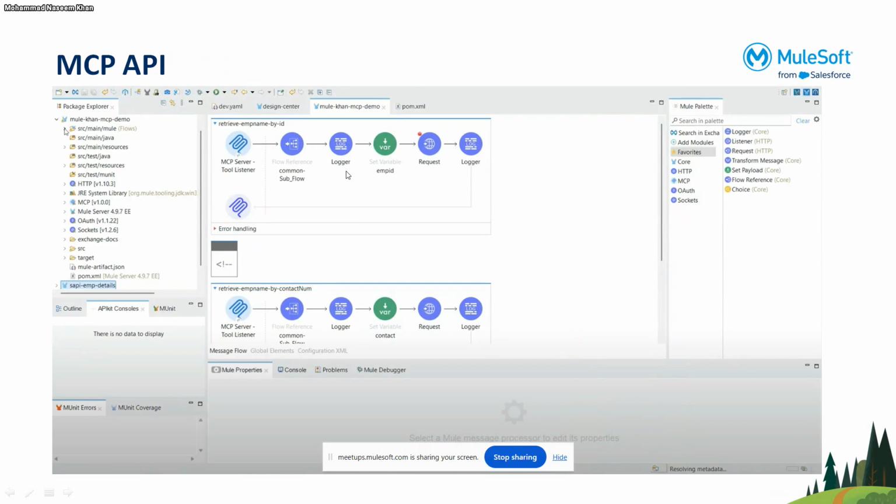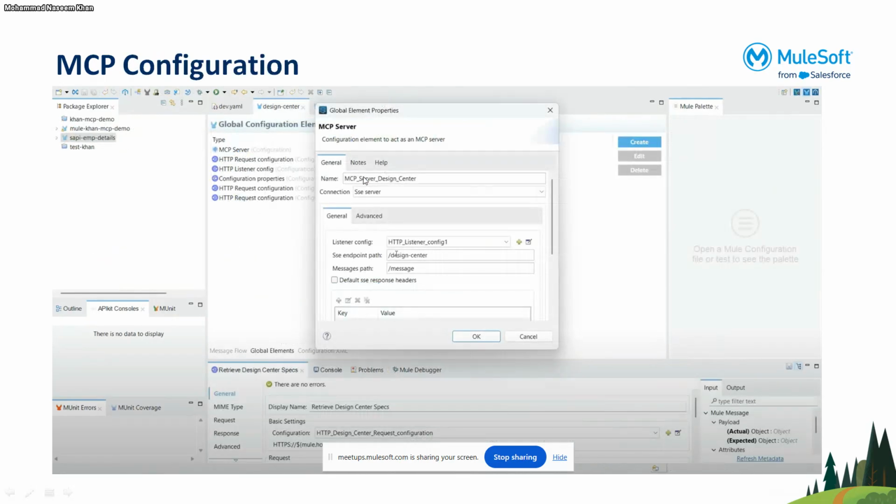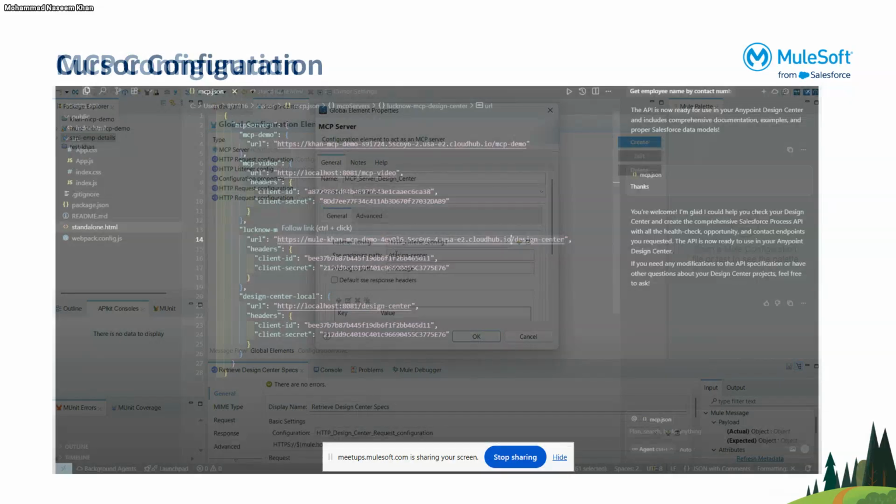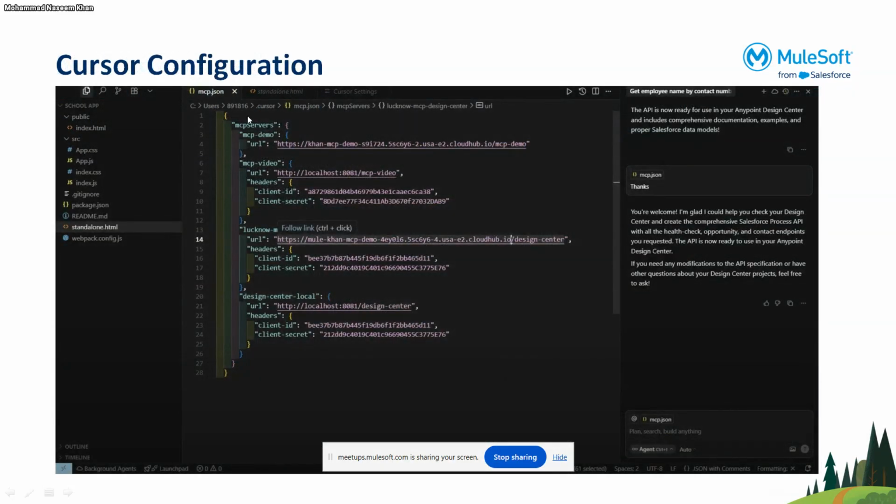So in this project, I'll showcase. Yeah, this is the MCP configuration. It is similar to this. It will use our listener config, and for the SSE endpoint, you can see I have given design center. So slash design center we have to specify in the MCP configuration, in the mcp.json, where we are configuring this URL. And there are other things. This is how the mcp.json looks.